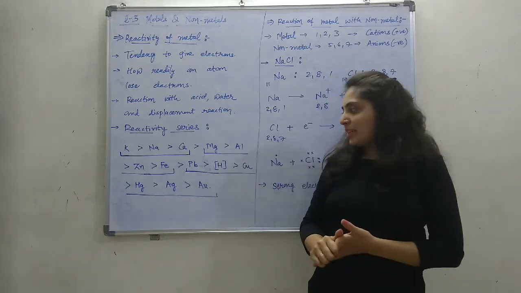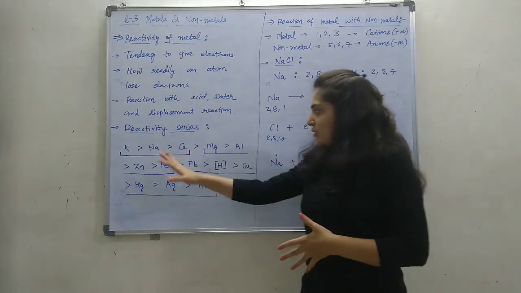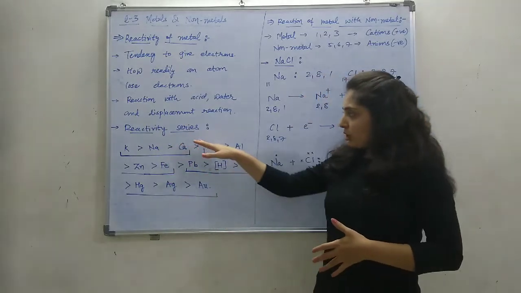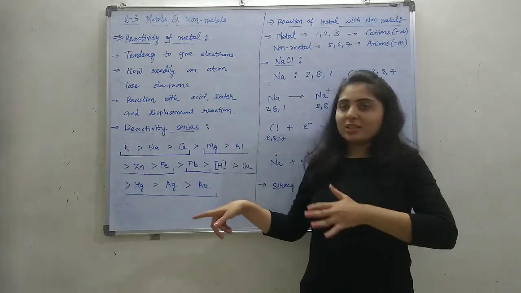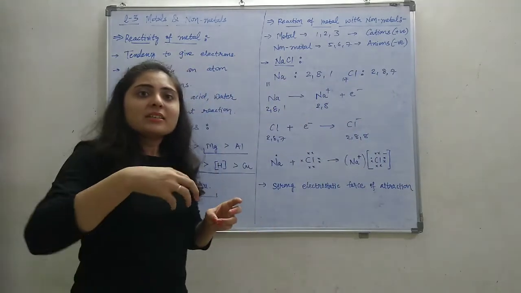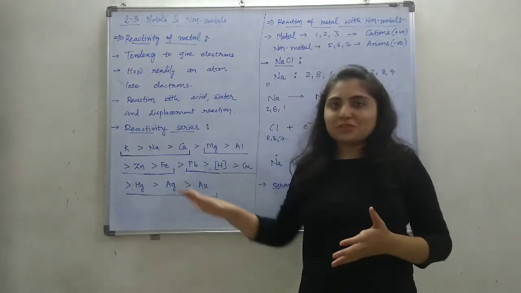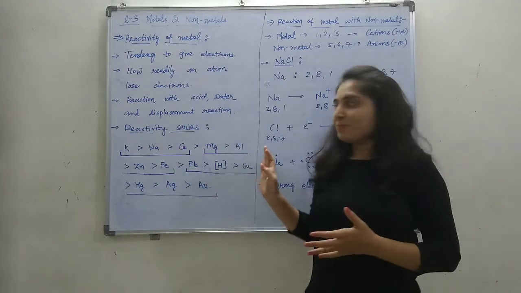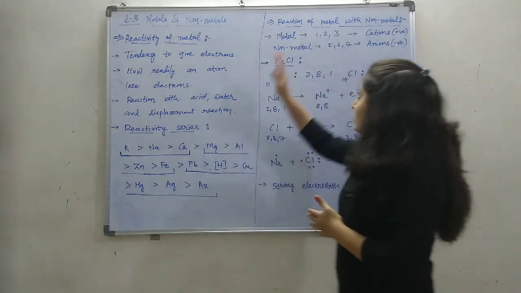The reactivity of these three is very much less. So going from top to bottom, the reactivity decreases. It means that the tendency of giving electrons decreases from potassium to gold. So this was about the reactivity series.